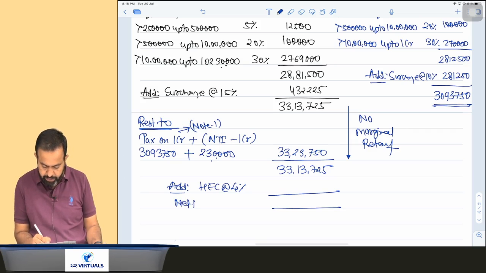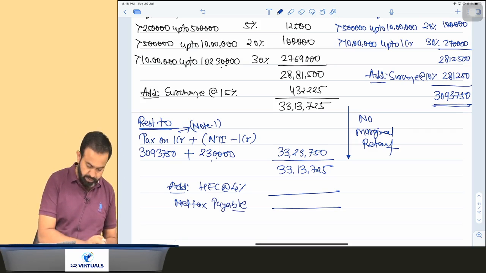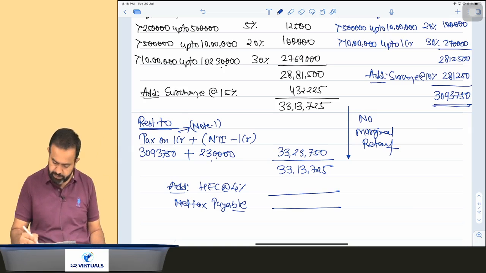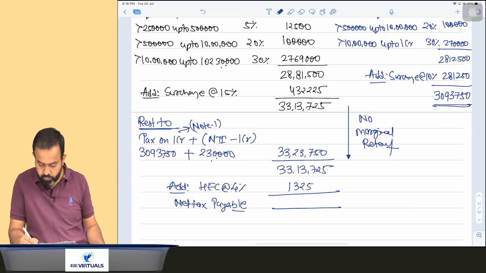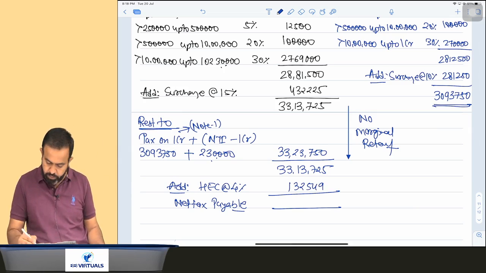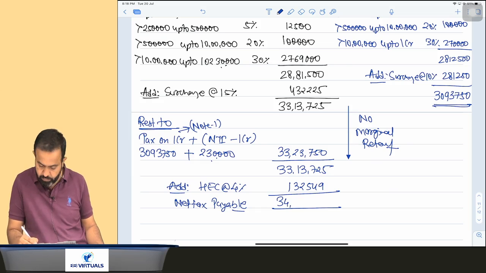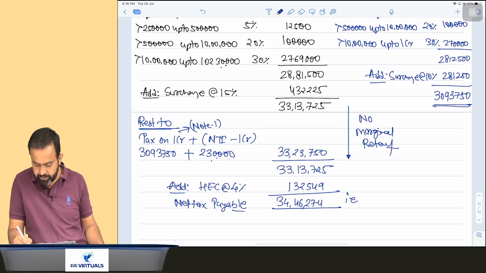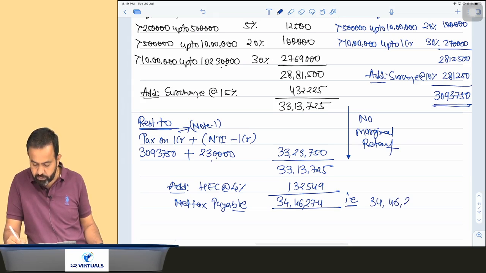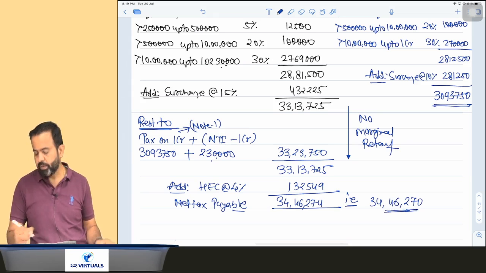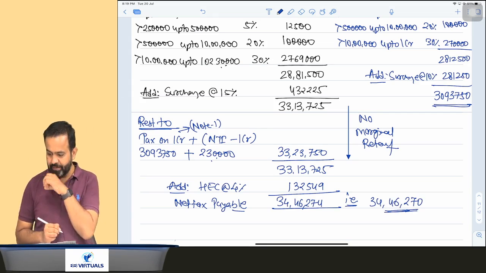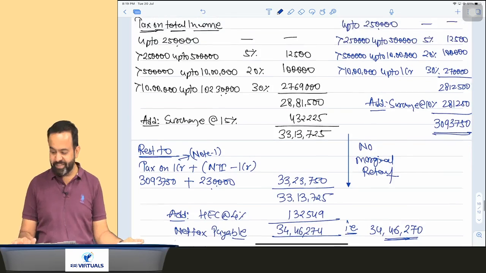So your net tax payable: 33,13,725 multiplied by 4% comes to 1,32,549. Total comes to 34 lakh 46,274. I have to round it off to the nearest 10 rupees, so 34,46,270. Okay, so this is the right answer.